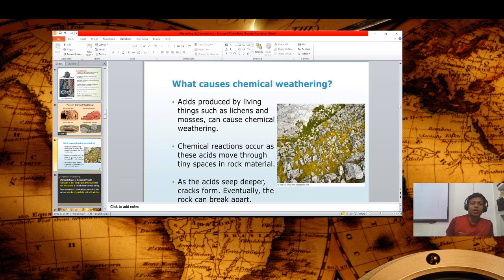Actually, there are many causes, and the acid produced by living things such as lichens and mosses can cause chemical weathering. Okay, so chemical reactions occur as this acid moves through tiny spaces in the rock material. As the acid seeps deeper, cracks form, and eventually the rocks can break apart. Okay, as you see in this picture.